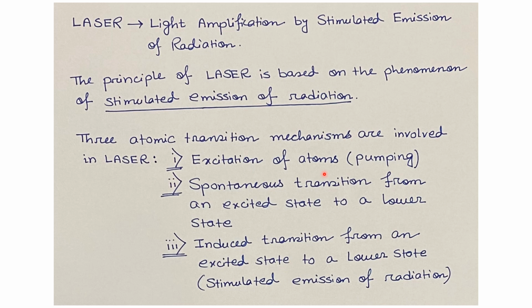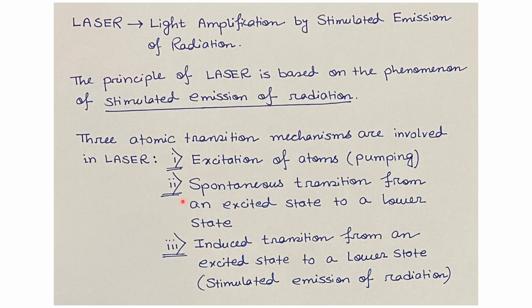Now we apply some energy, that may be electrical energy or optical energy or something else. The atoms will absorb the energy, so electrons in the atoms will absorb the energy and be excited to higher energy levels. This is known as excitation of atoms or pumping.